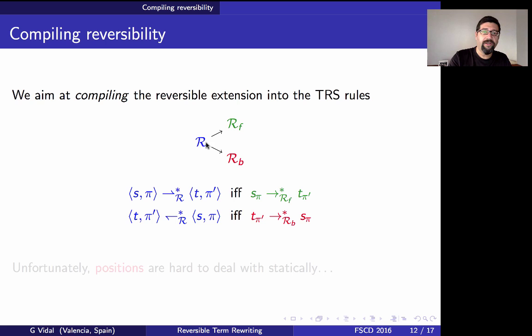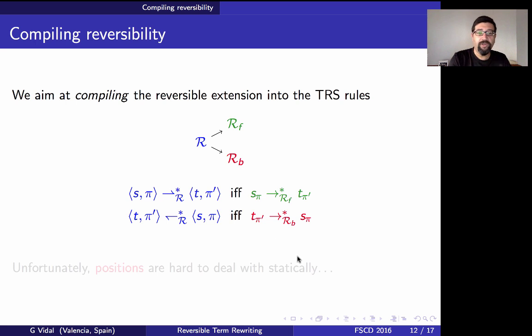Given a rewrite system R, we want to produce two new instrumented rewrite systems, RF and RB, such that every forward reduction with the original system is equivalent to a corresponding reduction using standard term rewriting with RF, and any backward reduction with the original system is equivalent to a corresponding reduction with standard rewriting using RB.